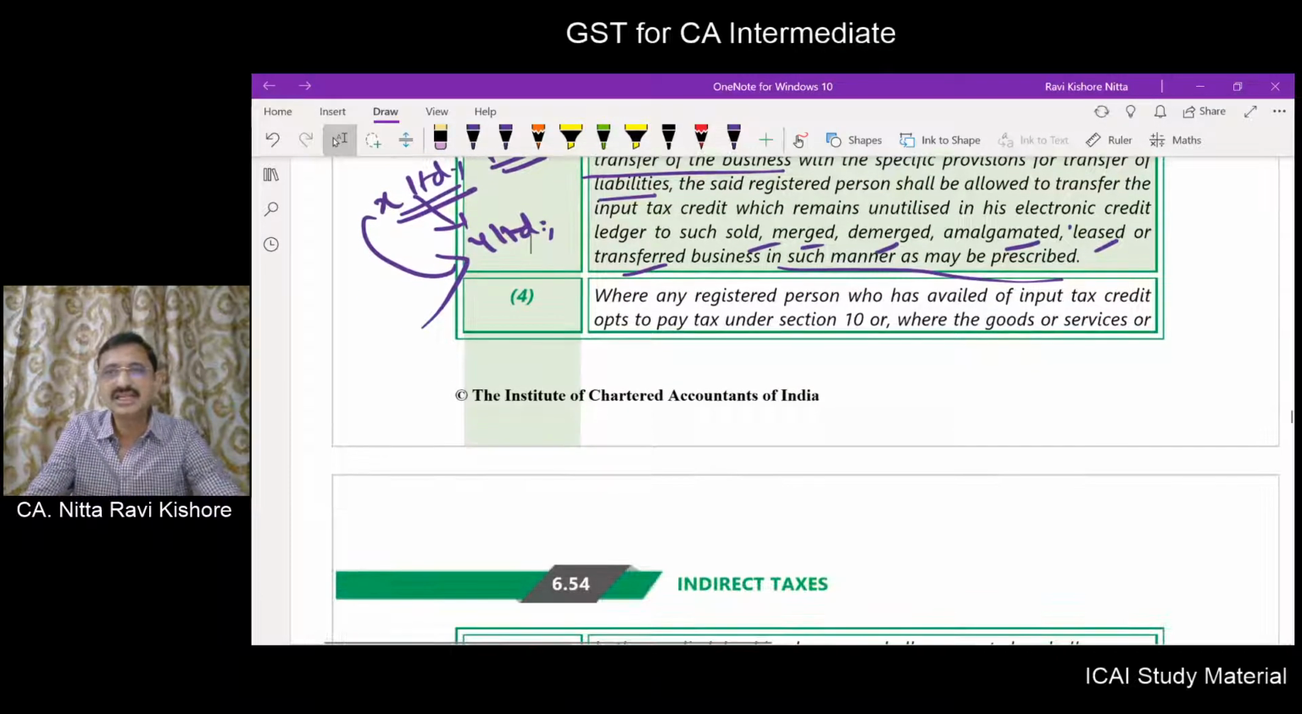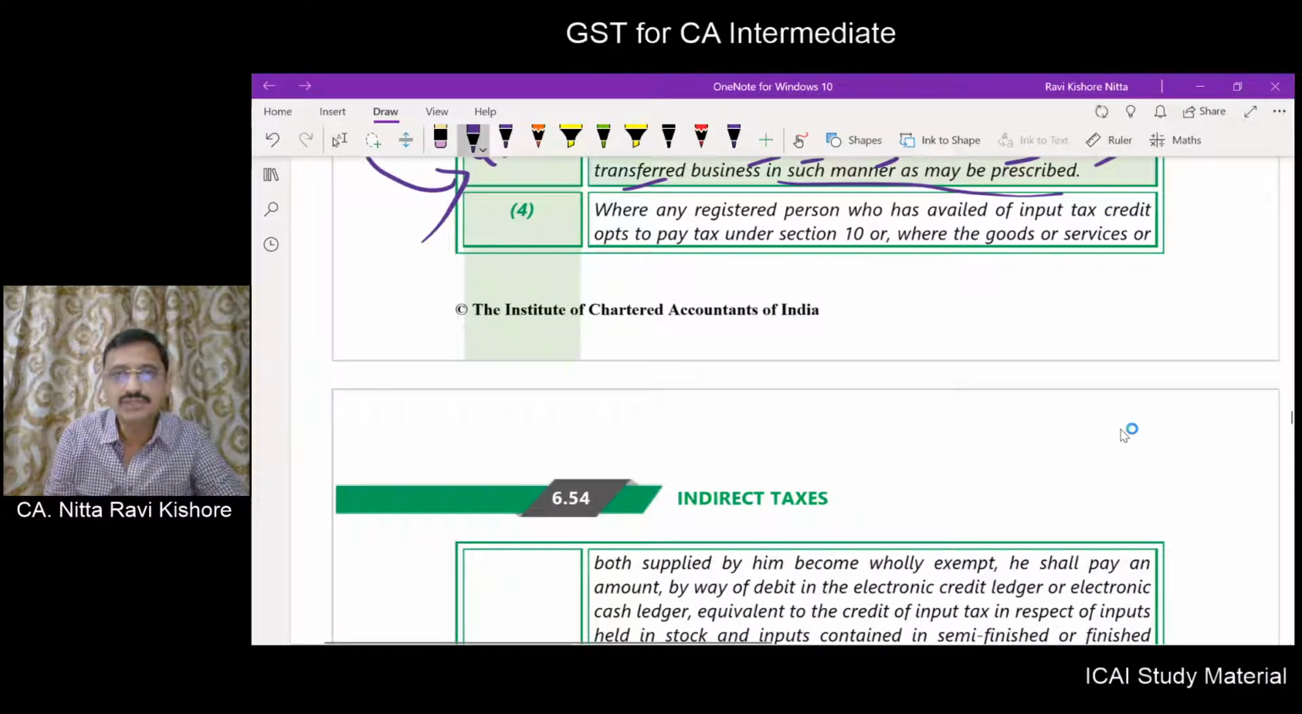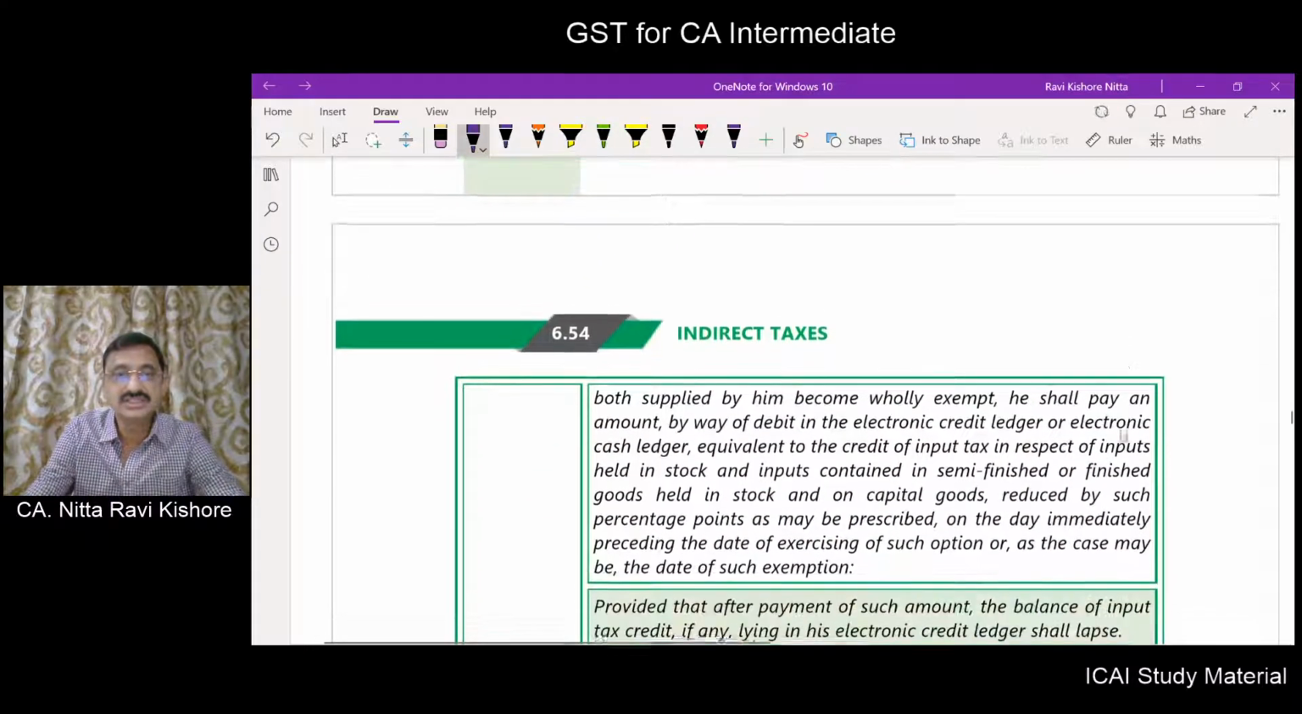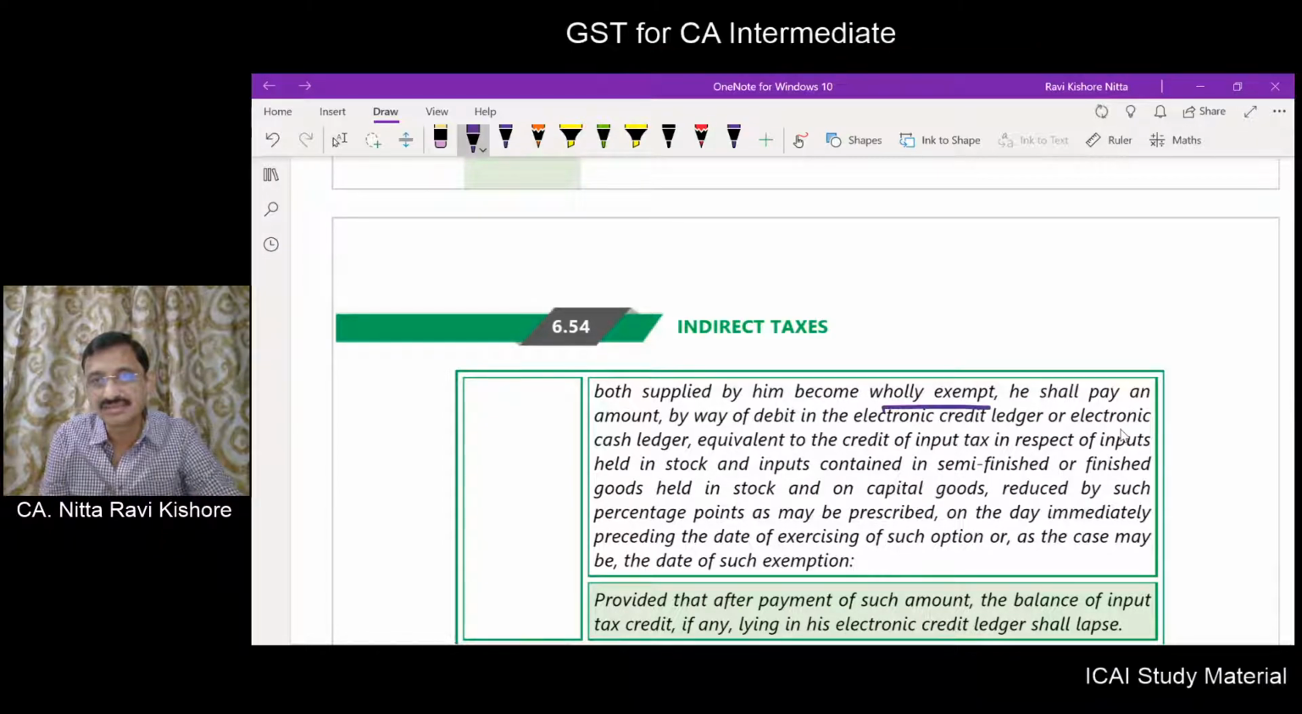Where any registered person who has availed of ITC opts to pay tax under section 10, or where the goods or services or both supplied by him become wholly exempt, he shall pay an amount by way of debit in the electronic credit ledger or electronic cash ledger equivalent to the credit of input tax in respect of inputs held in stock and inputs contained in semi-finished or finished goods held in stock and on capital goods, reduced by such percentage points as may be prescribed, on the day immediately preceding the date of exercising such option or, as the case may be, the date of such exemption.